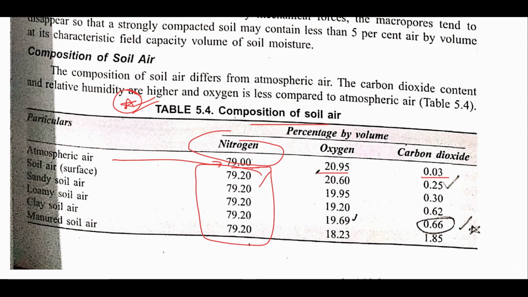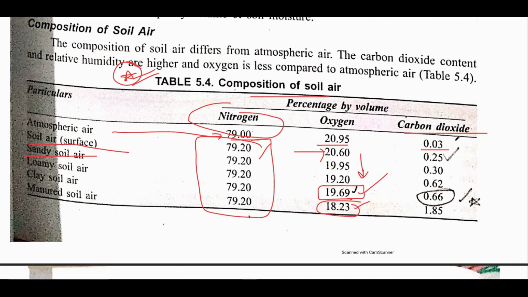All right, after that the oxygen content continuously decreases as we go to finer soil. The soil air on the surface has 20%, then sandy soil has 19.95%, then loam has 19.20%. The important thing is that clay has a slightly higher amount of oxygen. Though the trend might decrease, due to relatively equal proportions of macro and micro pores, it has a high amount of oxygen, while the manured soil has the least amount of oxygen, that is 18.23%.